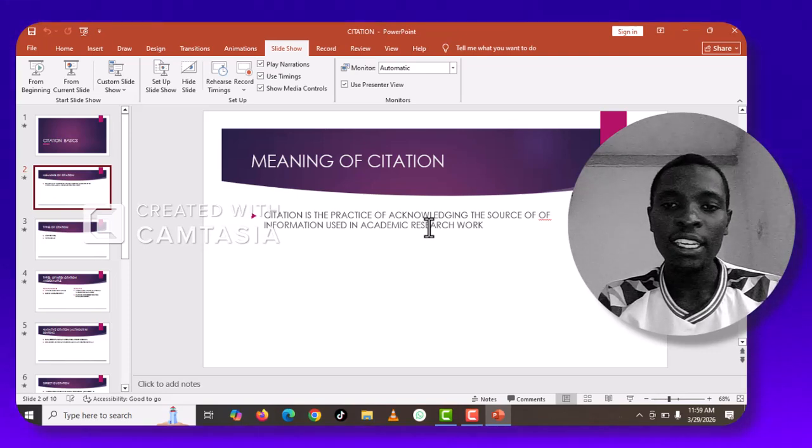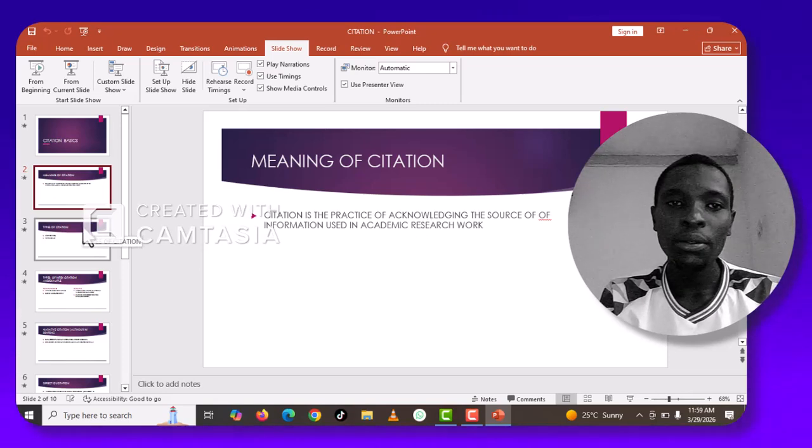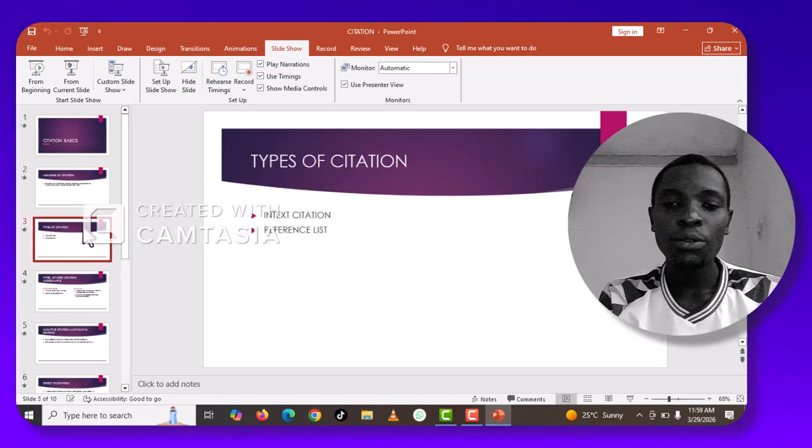Once you have understood the meaning of citation, it will help you when you do research. Then we have types of citation. We have two main types of citation. We have the in-text citation and the reference citation. Then we have this one, the reference list. Those are the two different things when you are citing your work.